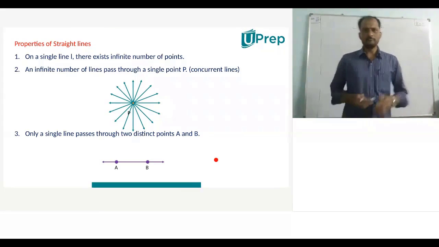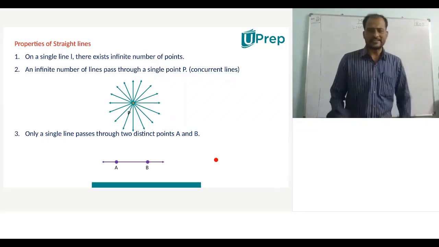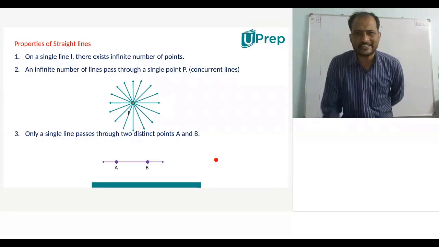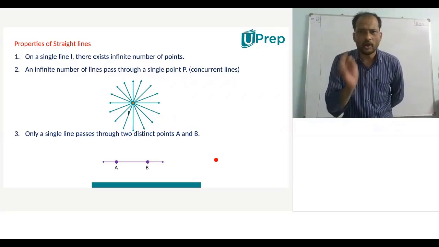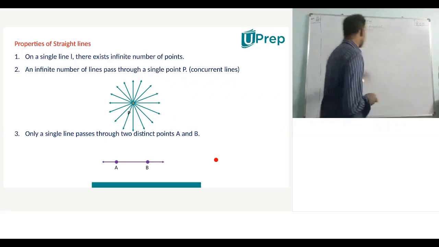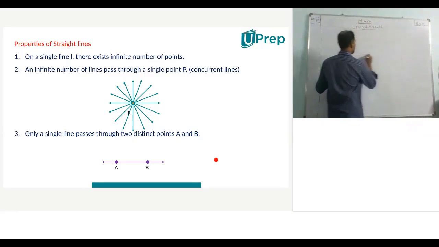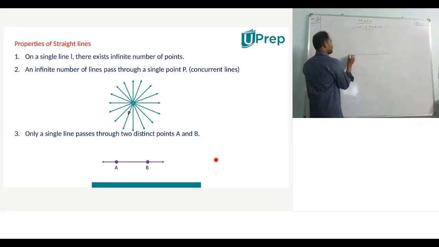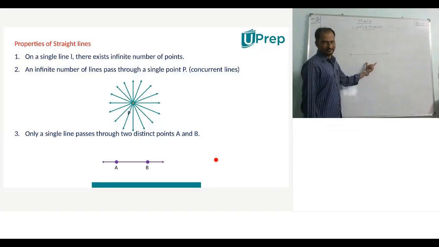Now, basically properties of straight lines. What are the properties of straight lines? First point is, on a single line, there exists infinite number of points. Do you agree with this point? Suppose this is a line.